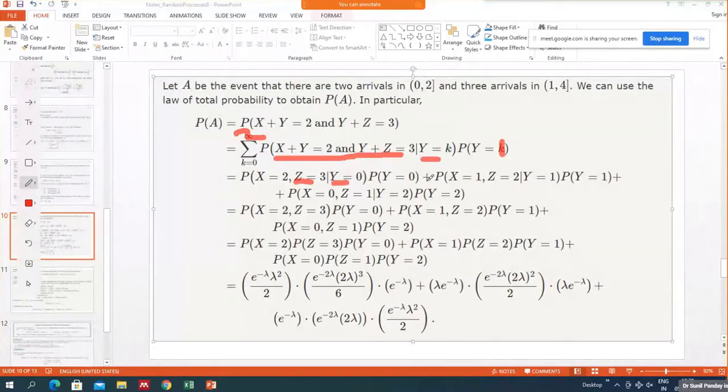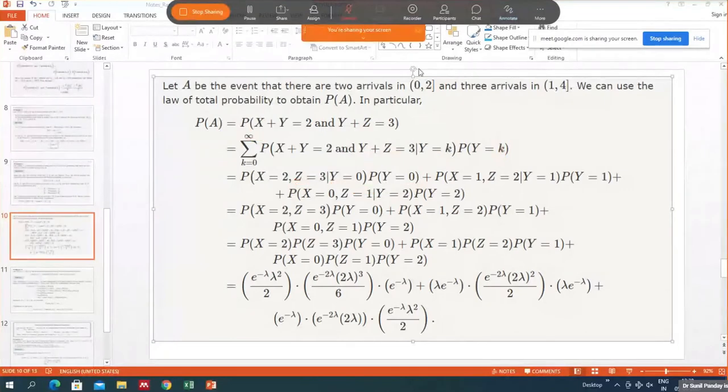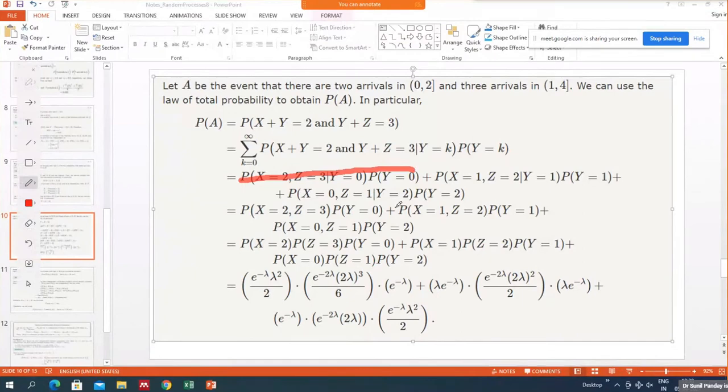So this is for k equals 0. Then for k equals 1, since x plus 1 equals 2, so x equals 1, z equal to 2, given y equal to 1, probability that y equal to 1. And similarly, y equal to 2, we can write like this.